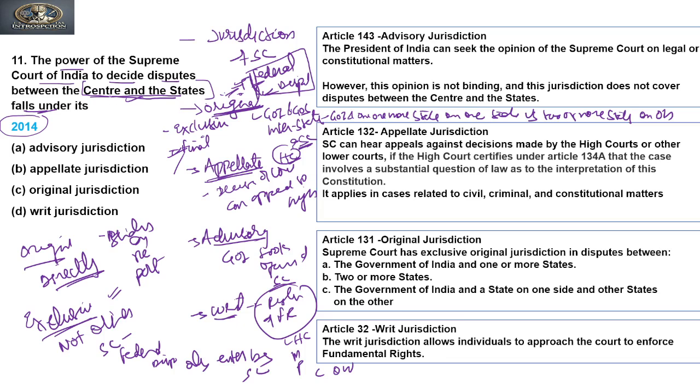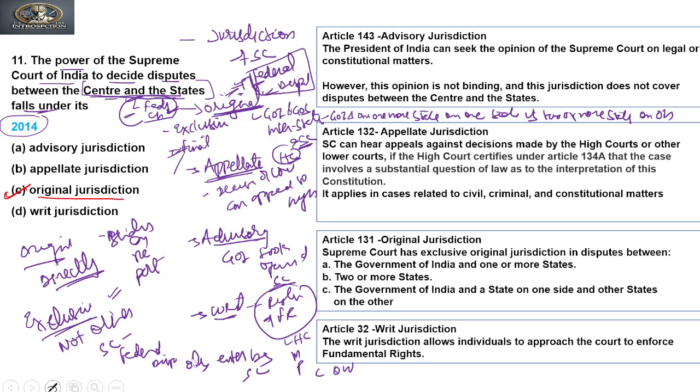Disputes between the center and a state are related to federal character, so any federal dispute comes under original, exclusive, and final jurisdiction. So the answer to this question is C, that is original jurisdiction.